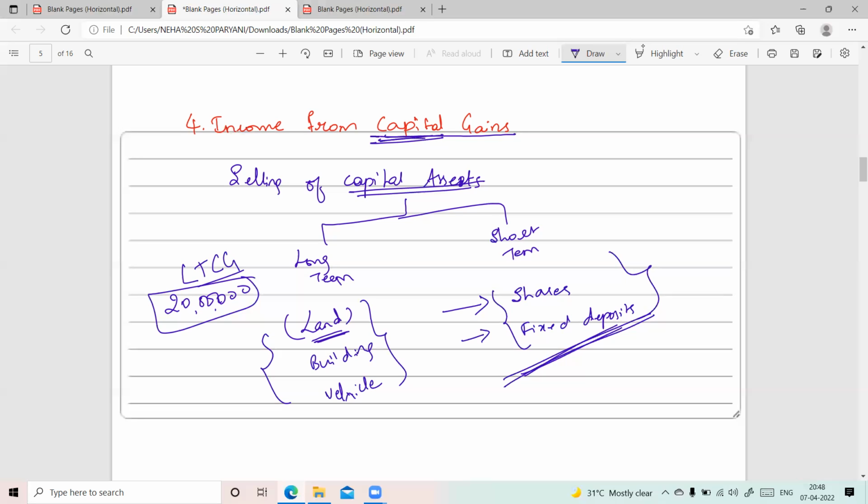Basically, capital gains means income earned by selling some property. It could be long-term or short-term. Both incomes, long-term or short-term, are taxable as per the Income Tax Act.